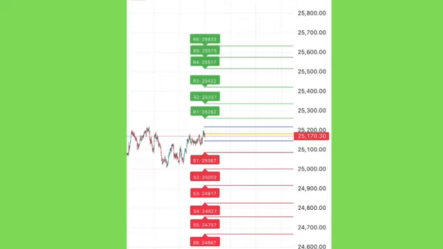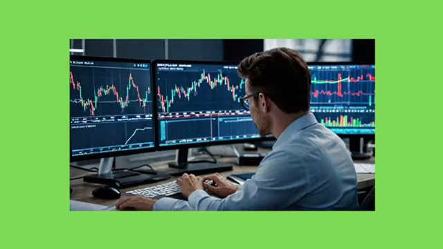Now let's come to the key support levels. Here are the key support levels on today's chart. S1 is at 25,087, S2 25,002, S3 24,917, S4 24,827, S5 24,757, S6 24,667. The 25,000 level is a psychological round number. If Nifty slips below this mark, we could see an accelerated fall toward 24,900 or even 24,800. On the upside, any bounce toward 25,250 to 25,300 might face selling pressure.